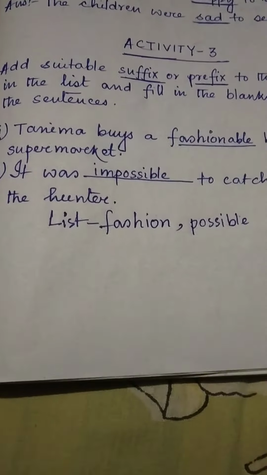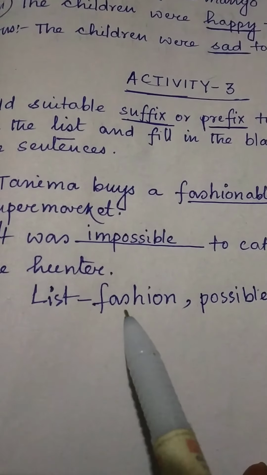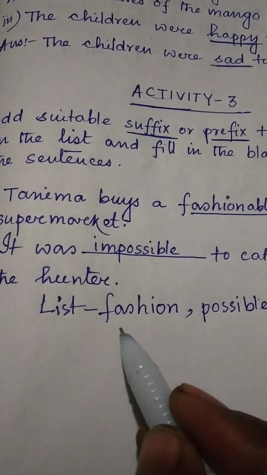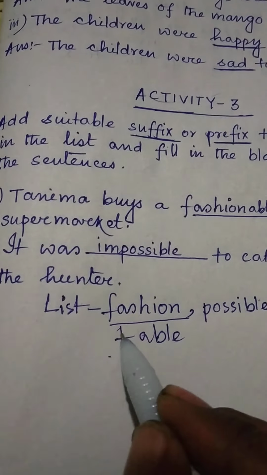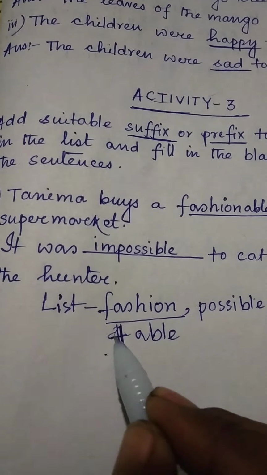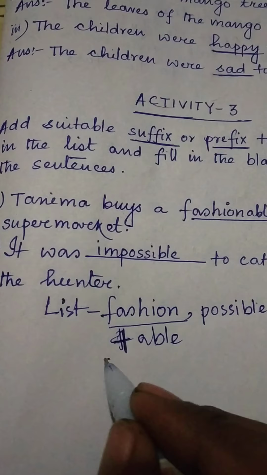The first one is Tanima buys a dash bag. Fashion plus able. It is fashionable.